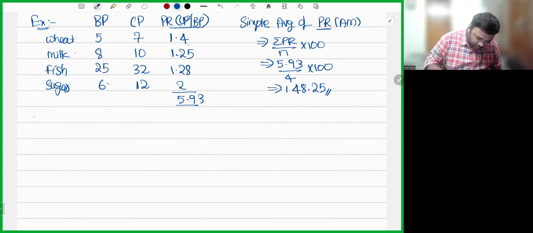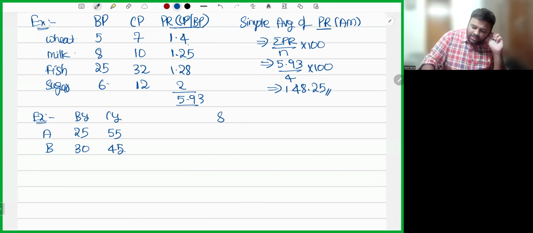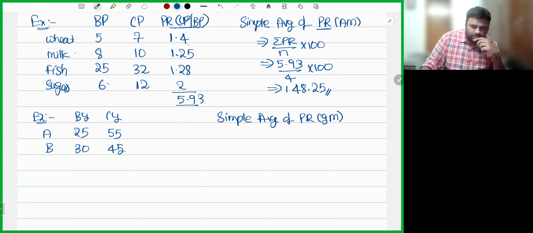Next example. I am having 2 products, A and B. Base year prices are given as 25 and 30. Current year prices are given as 55 and 45. Again he is asking you to calculate simple average of price relatives using geometric mean. How will we calculate? Simple. N under root of the product of price relatives, into 100.